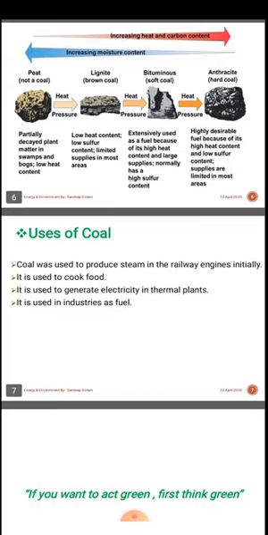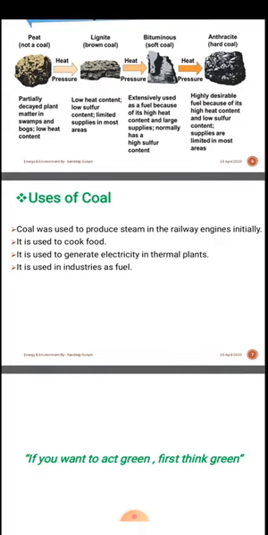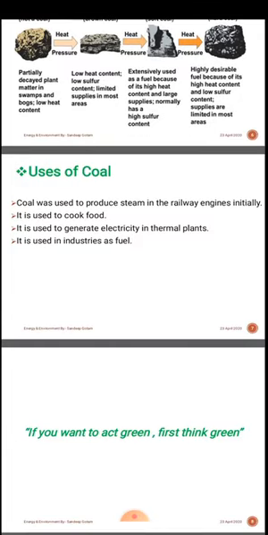Now the uses of coal. Coal is a non-renewable energy source and a fossil fuel. Coal was used initially to produce steam in railway engines, but nowadays we have diesel and electric engines, so we no longer use coal to generate steam to operate engines. In rural areas, people who do not have sources like gas use coal to cook food.